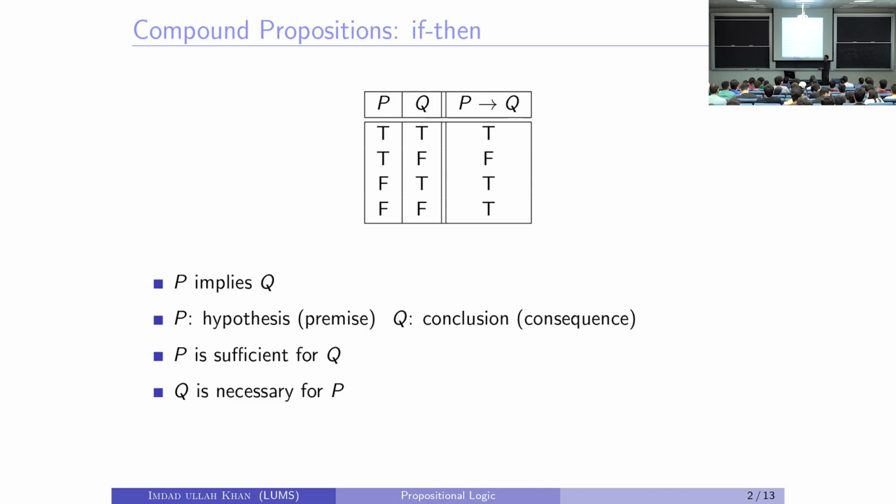P implies Q. Just the fact that I give P a different name than Q, what does it mean?